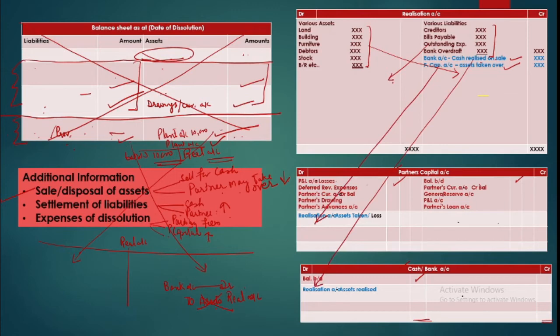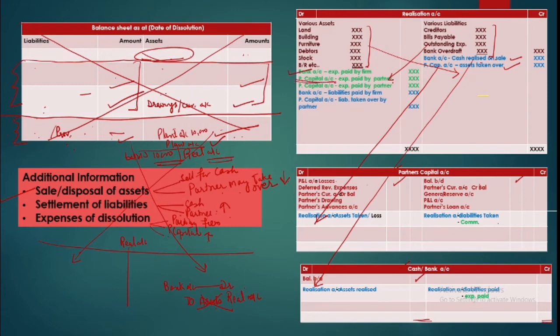Now coming to the payments. Now the payments order is that before you pay anyone else, any expenses paid on dissolution shall be paid first. So we'll pay off the liabilities and alongside we'll pay off the expenses. So expenses paid by the firm, or expenses paid by the partner, will be written in their account. Okay.